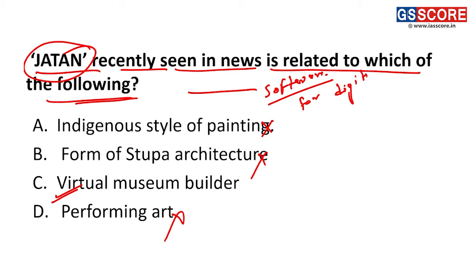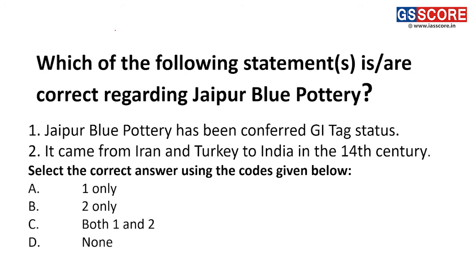Jatan is mainly a software which is being used for digitizing the records of antiquities. Fine. And the digitization cell of the National Museum is the nodal unit for the digitization of museum objects on the Jatan platform. Fine. Now let's move on to the next question. This question is about the Jaipur blue pottery. So which of the following statements are correct regarding the Jaipur blue pottery.